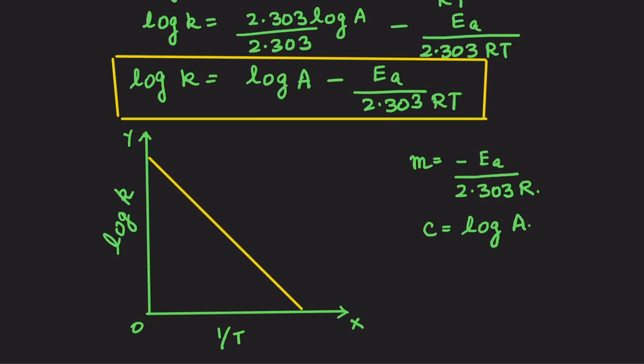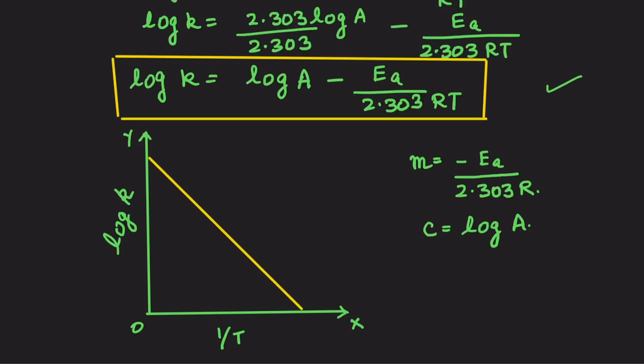Some curriculum allow calculators, so natural logarithm is pretty easy. Whereas there are other curriculum where you have to see the log tables, then of course you are going to apply this integrated form of the Arrhenius equation. I hope I have helped to make things easier for you.